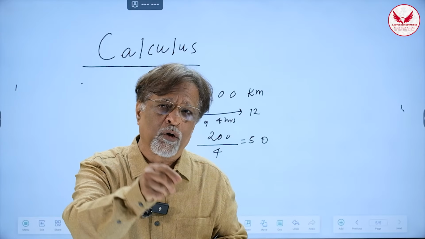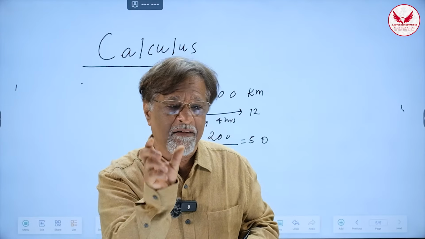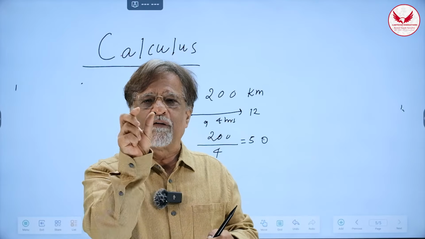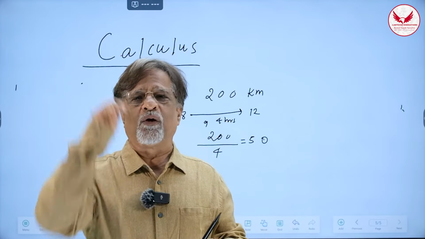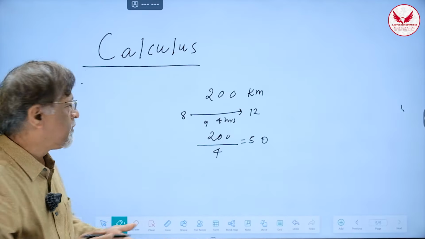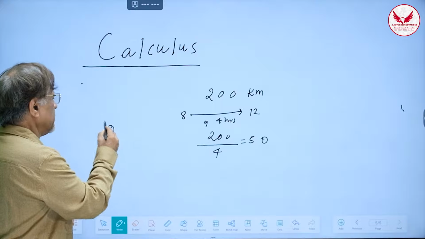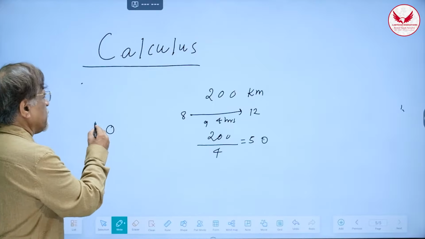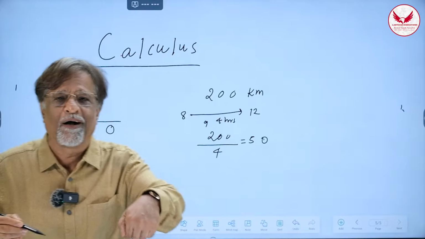Even if we say 9 o'clock and 9 o'clock 1 minute, then there is an interval of 1 minute. Even if we say 9 o'clock and 1 second, there is an interval of 1 second. But at 9 o'clock, time doesn't pass. That means how much time has passed at 9 o'clock? 0. So time interval is 0. And how much distance he will travel at 9 o'clock? 0.